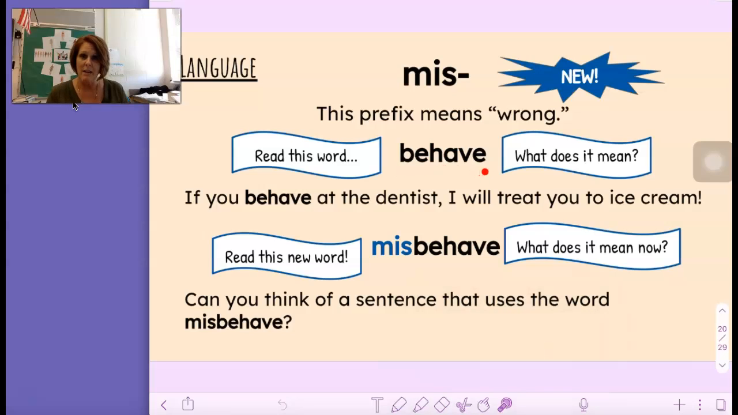Behave, okay? We know what it means. You do what you're supposed to do, correct? If you behave at the dentist, I will treat you to ice cream. Now, read this word with me. Listen, misbehave. Read it with me. Misbehave. What does it mean now? It means you were not behaving. You were doing the wrong thing. Can you think of a sentence that uses the word misbehave? Well, how about if we use this one up here? If you misbehave at the dentist, I will not treat you to ice cream.